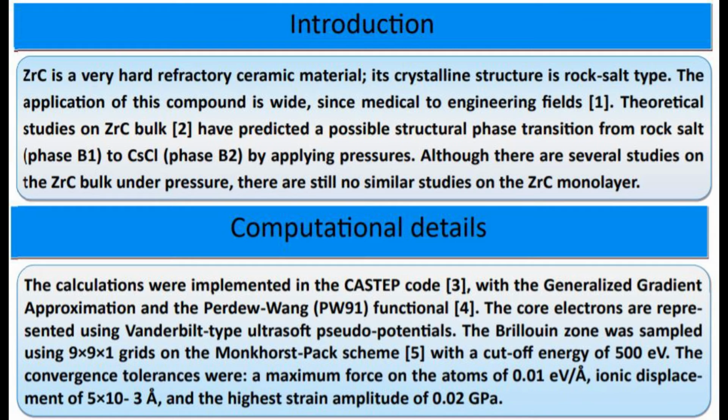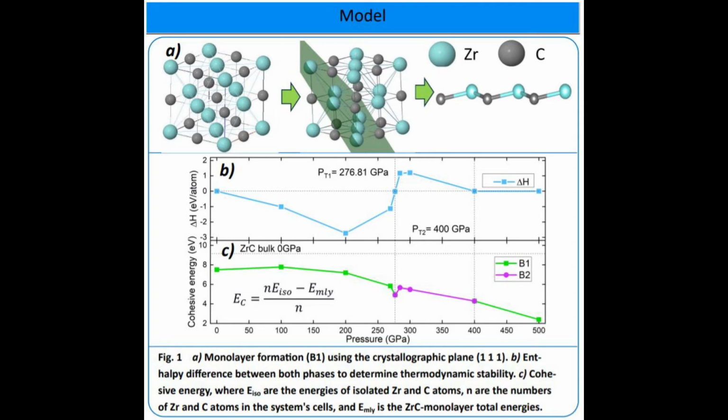As an introduction, we can mention that zirconium carbide bulk is a very hard refractory material, with applications ranging from medical to engineering fields. The bulk shows a theoretical transition from rocksalt B1 to CsCl B2 phase. Although there are several studies on the bulk structure under pressure, there are still no similar studies on the monolayer.